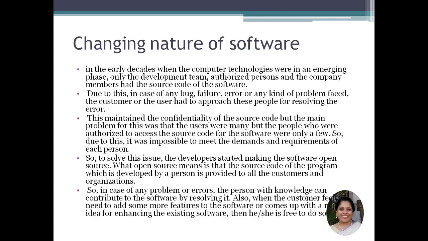Now, what exactly do you mean by open source? It is the source code of a program which is developed by a person and is provided to all the customers and organizations. So in case any problem or error occurs, a person having the knowledge to contribute to the software will help in resolving it. Also, when the customer feels the need to add more features, he will come up with a new idea to enhance the existing software, and he or she would be able to do so freely.